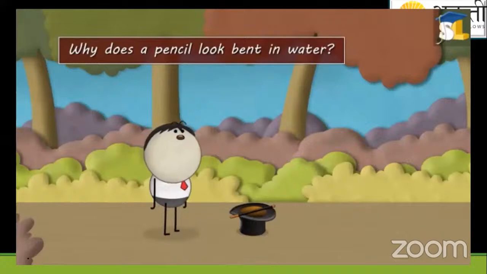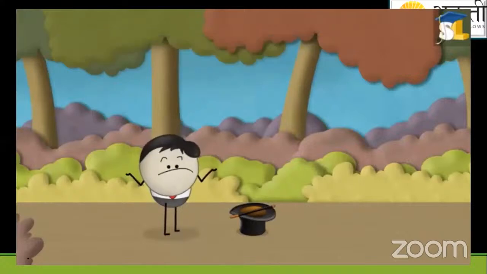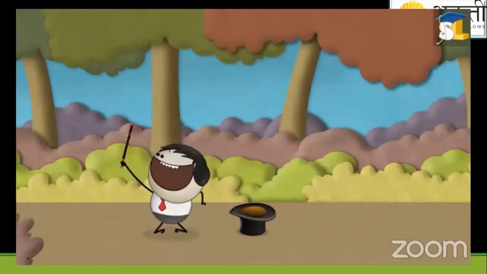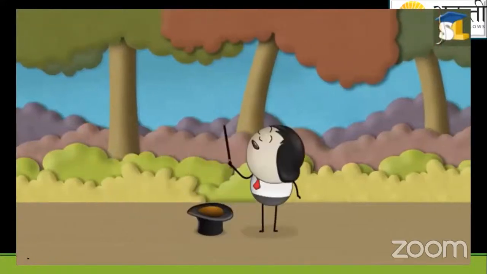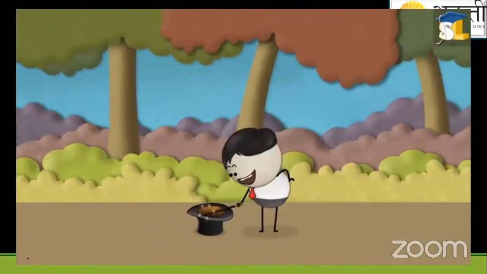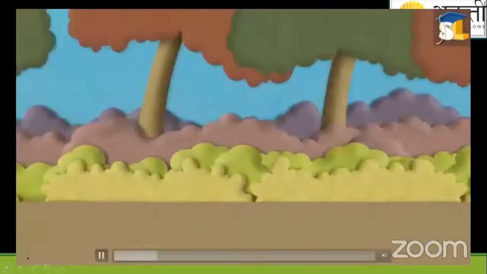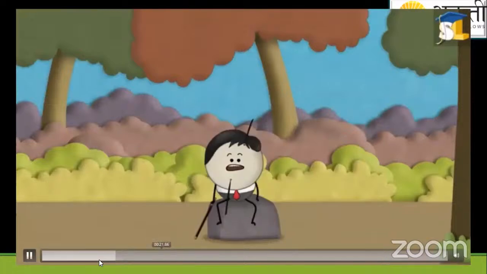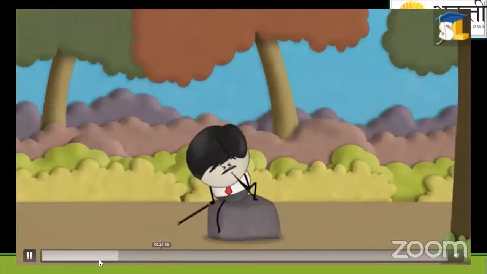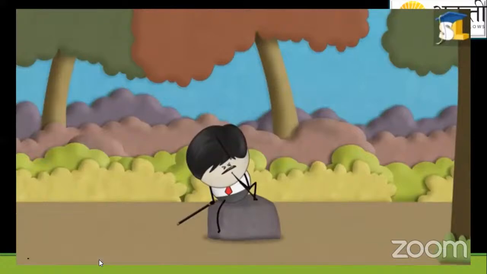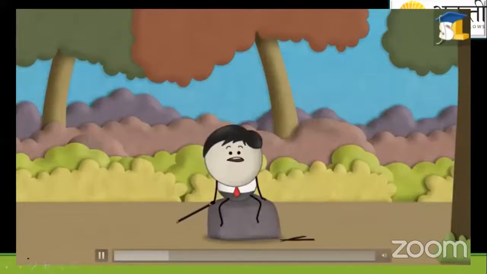Why does a pencil look bent in water? Wow, that was a very cool magic trick.